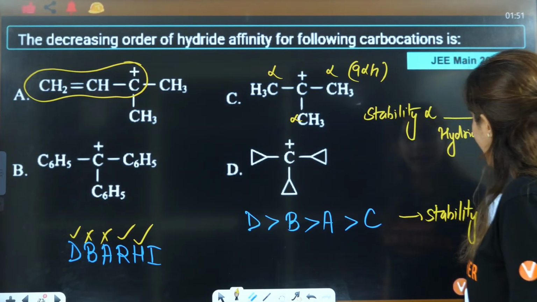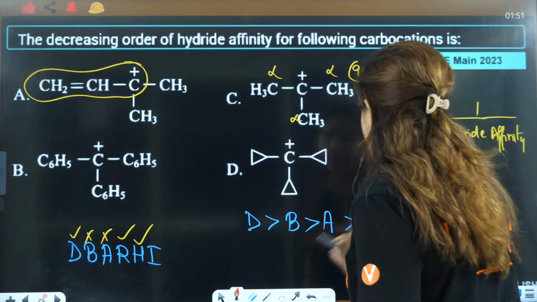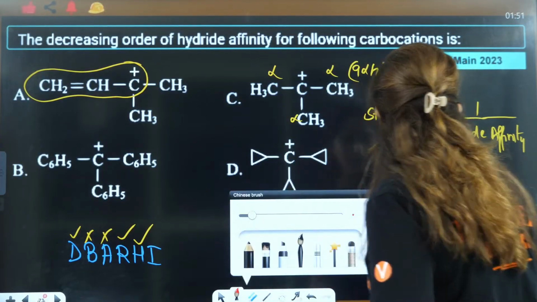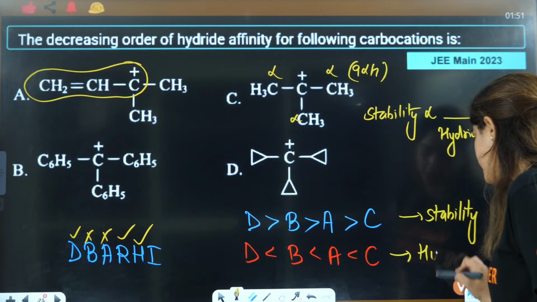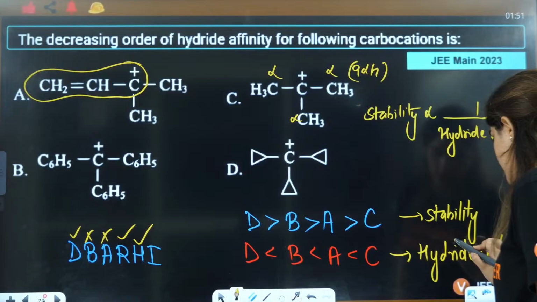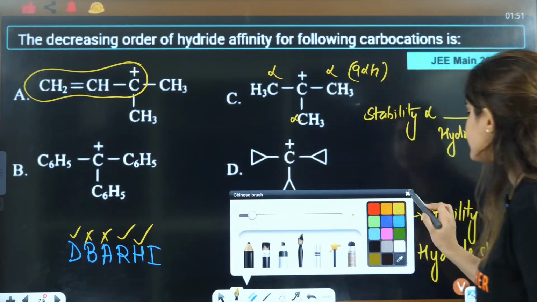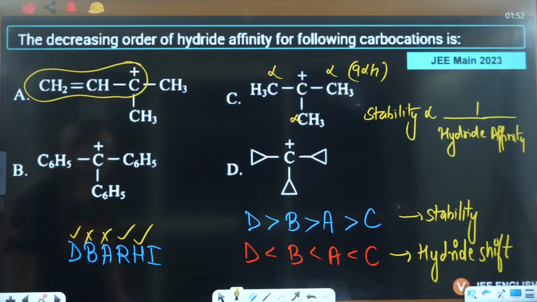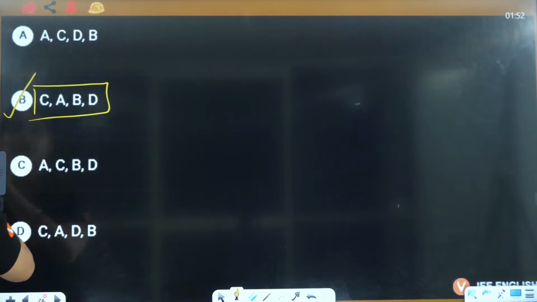So the order of hydride shift will be opposite here. This is the order of hydride shift, that is CABD, right? CABD. So the answer is C. They are saying decreasing order, CABD. This is the correct answer here. So B is the correct answer. Okay. Thank you, Pandit Ji.